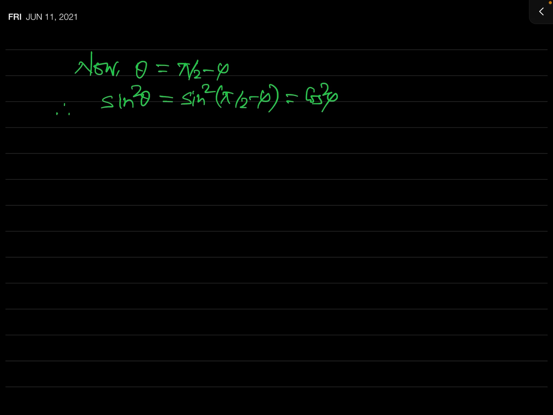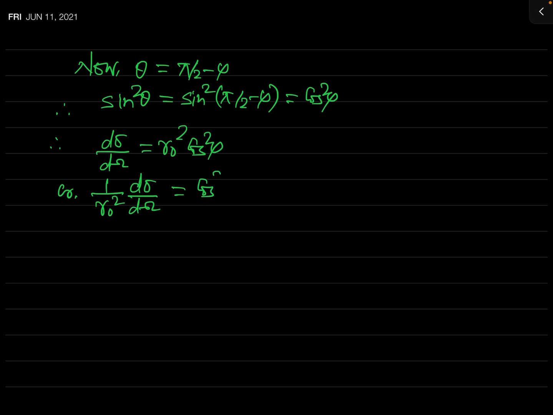So in terms of the scattering angle phi, we can write the expression for the differential scattering cross section: d sigma by d omega is equal to r naught square cos square phi. You may write this equation in a convenient form: 1 over r naught square d sigma by d omega is simply equal to cos square phi.